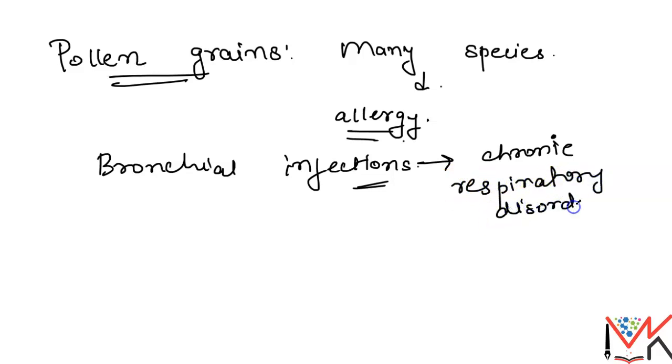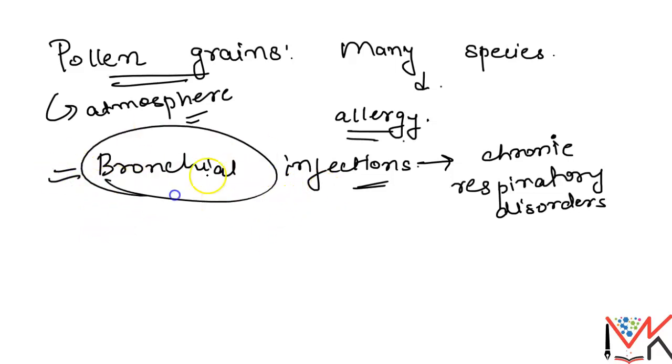The pollen grains are released into the atmosphere and come in contact with our nose. When we inhale them, they cause allergies in some persons and infections like bronchial infections, which can lead to chronic respiratory disorders such as asthma and bronchitis.